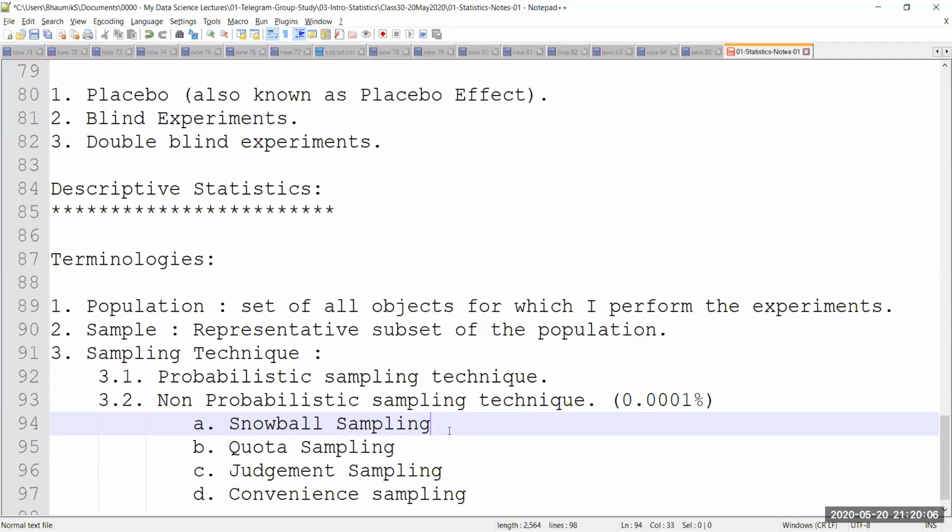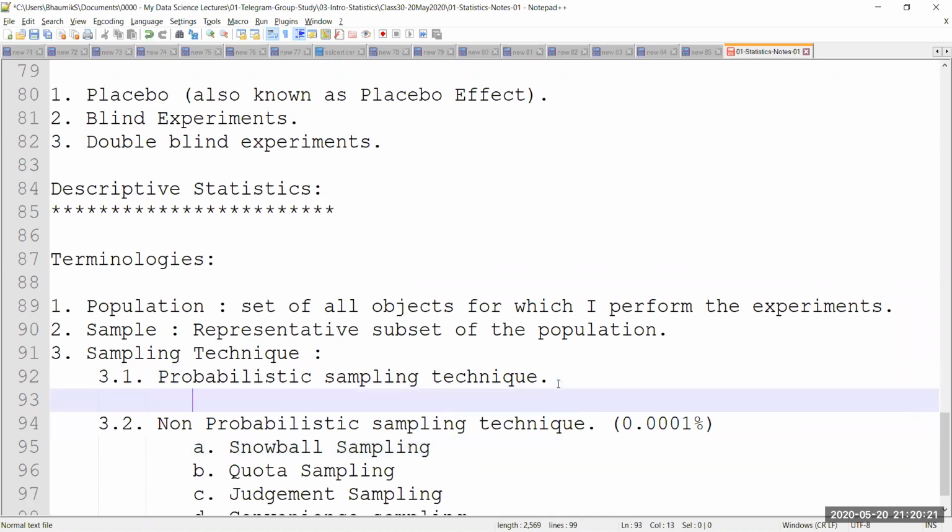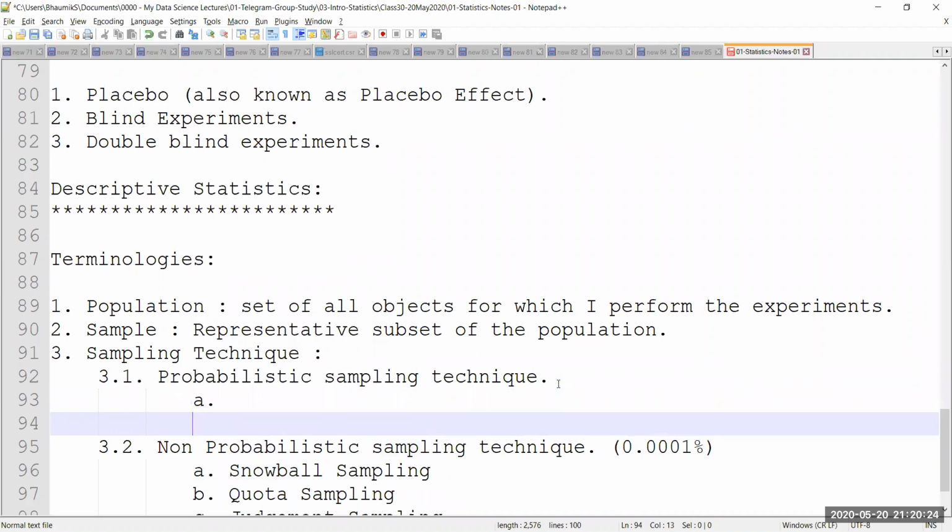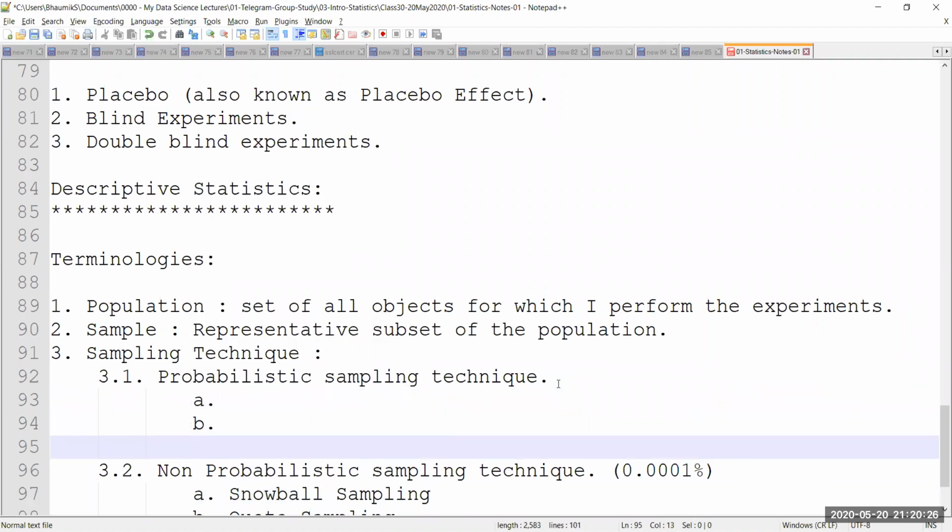So these are mainly the techniques where I have non-probabilistic sampling. Why? Because there is no mathematical formula behind it. Now, what happens when I do probabilistic sampling? I'll write down the names. I'll try to cover them as much as possible today. I don't think I'll have time, and that's why we will continue in the next class.